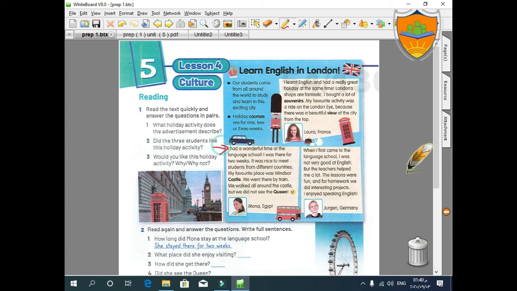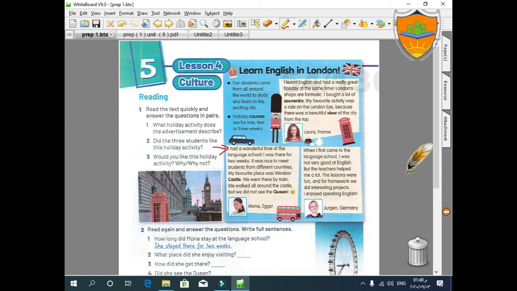Here, we are reading here. I had a wonderful time at the language school. I was there for 2 weeks. It was nice to meet students from different countries. My favorite place was Windsor Castle. We went there by train. We walked all around the castle, but we didn't see the Queen.